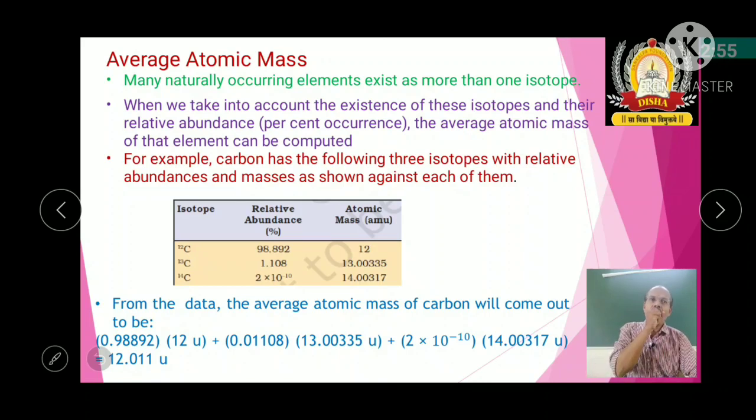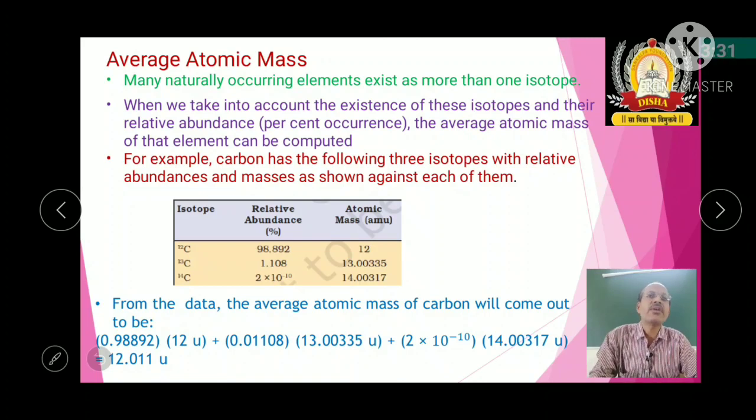Why is average atomic mass required? Because almost all naturally occurring elements are associated with more than one isotope. We know that isotopes have the same atomic number but different mass numbers. So almost all naturally occurring elements exist as more than one isotope.